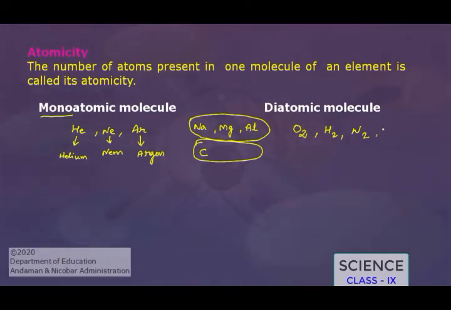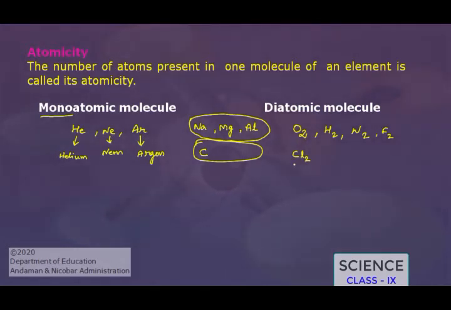Similarly, some other examples also we can take. Fluorine is a diatomic molecule, chlorine is another diatomic molecule. So these are examples of diatomic molecules. To find whether a molecule is diatomic or not, just count the number of atoms present in the molecule. Here in all the cases you can find that the total number of atoms present in the molecule is 2. So these are the examples of diatomic molecules. These molecules are always found as diatomic, and the formulas should be memorized.